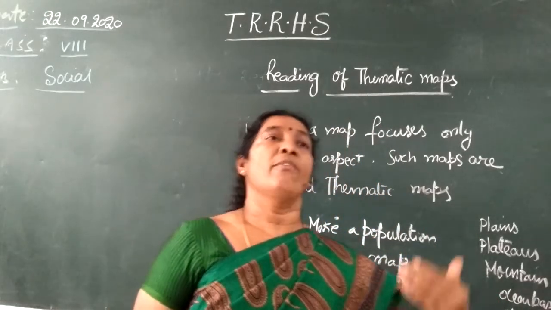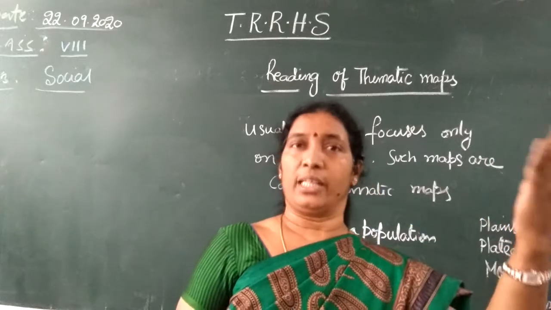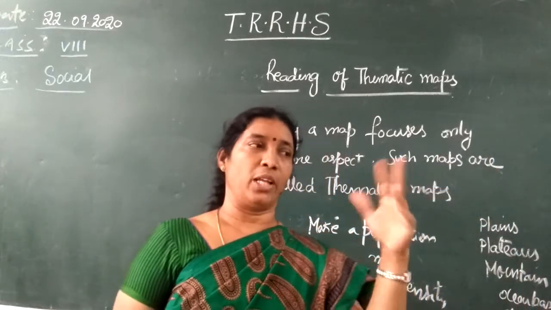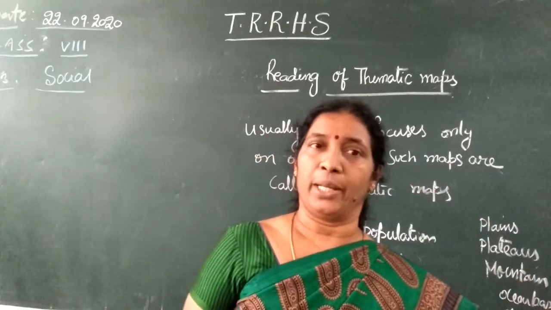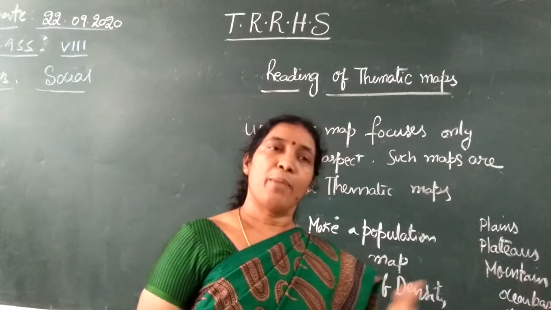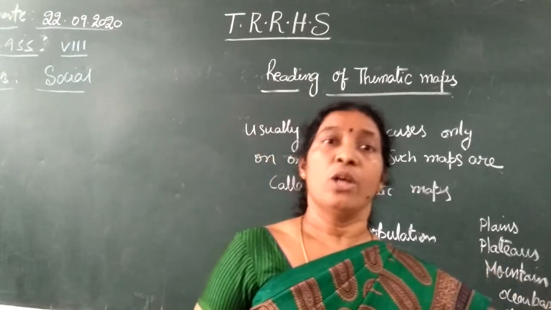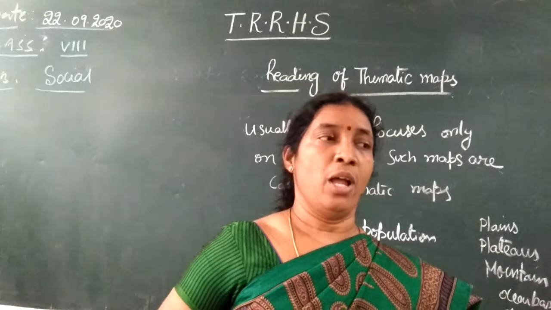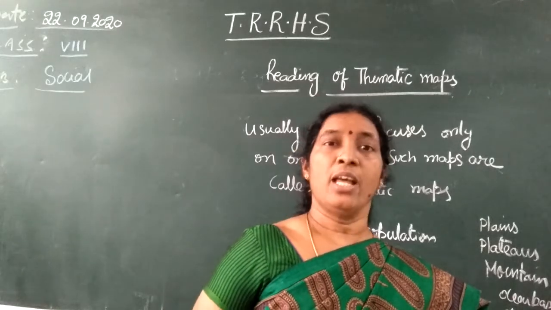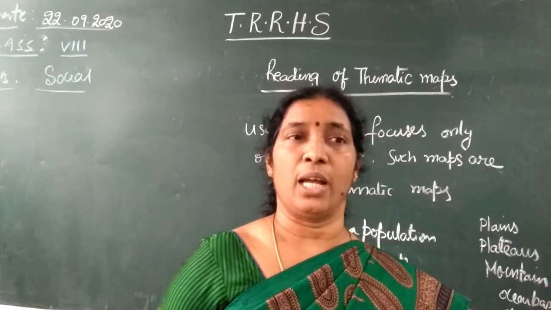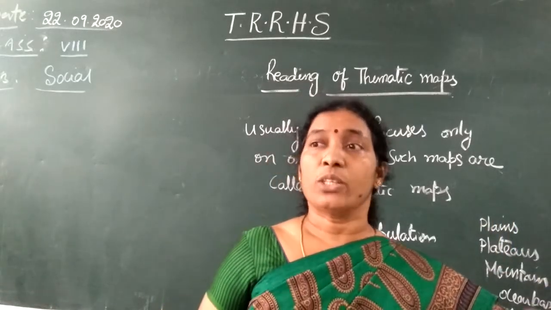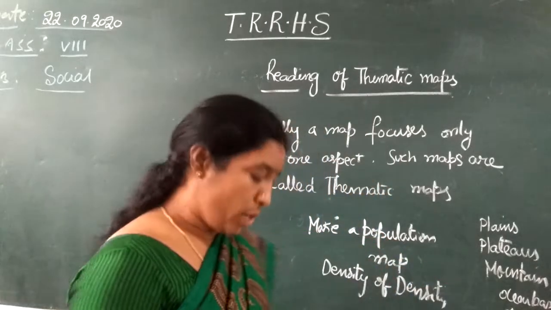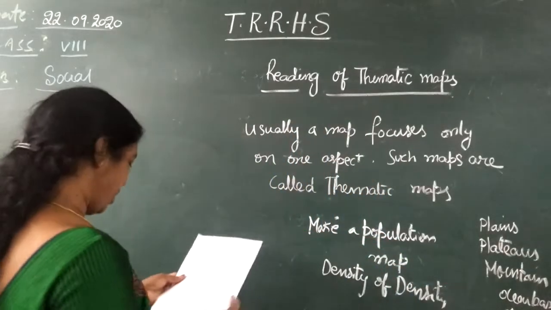For example, when you merge another class of 30 members along with the same class, 2 more members will be added to that particular bench. So the density of the bench is increasing, isn't it? Instead of 3 members sitting, 5 members are sitting at that time. So the density of population is increasing. So what does density of population mean?